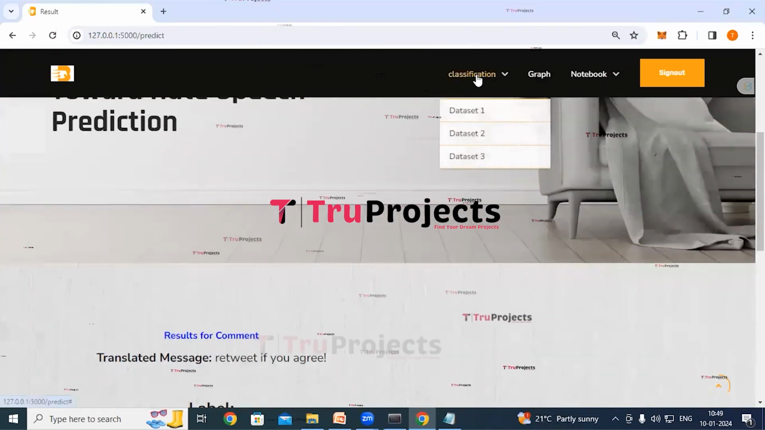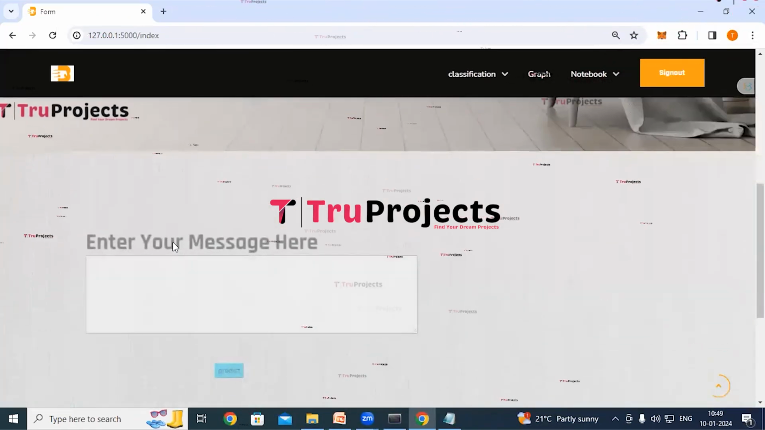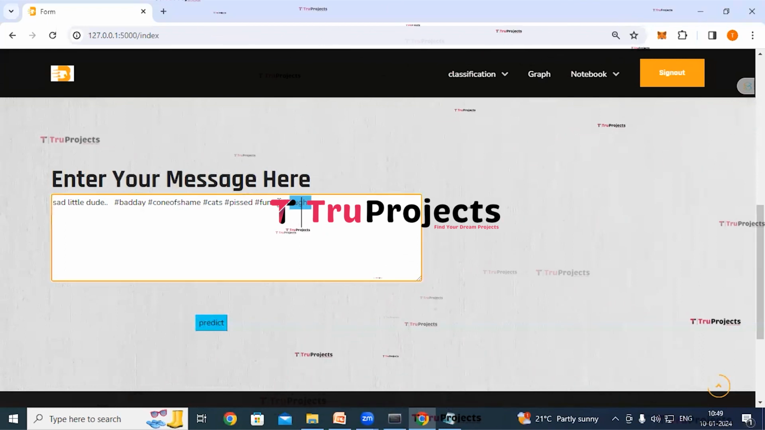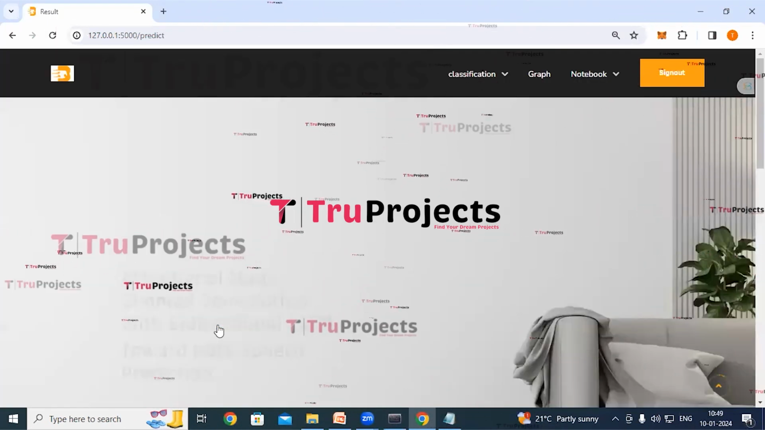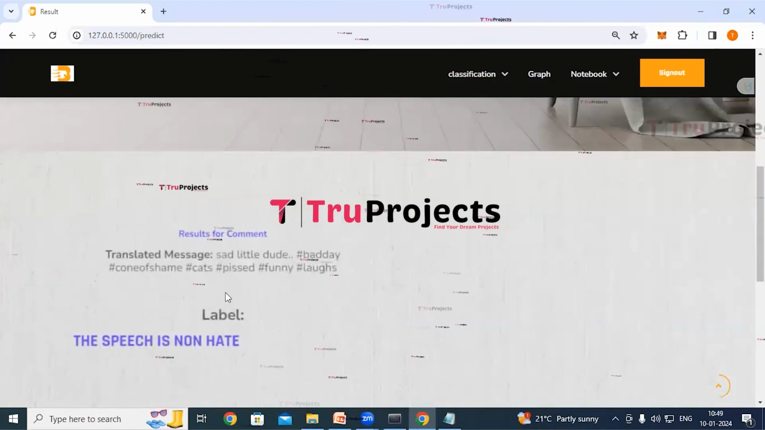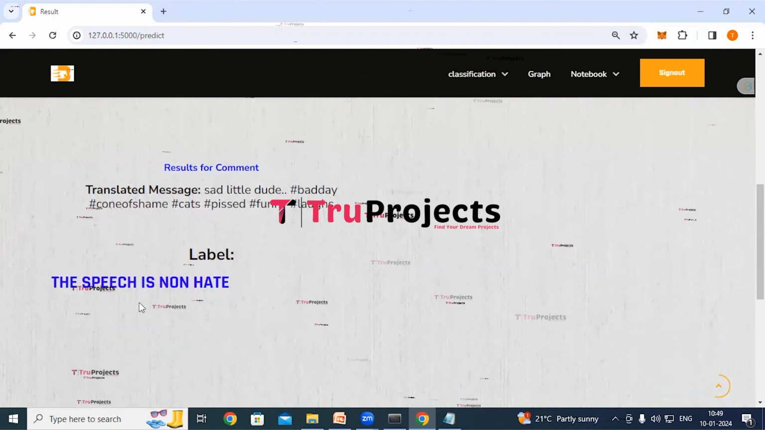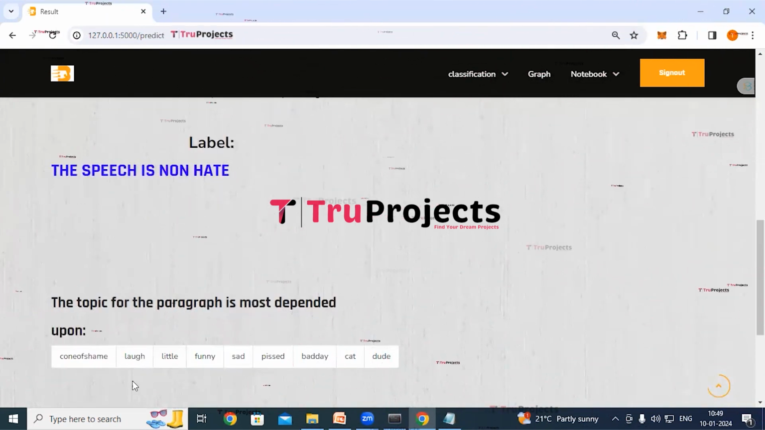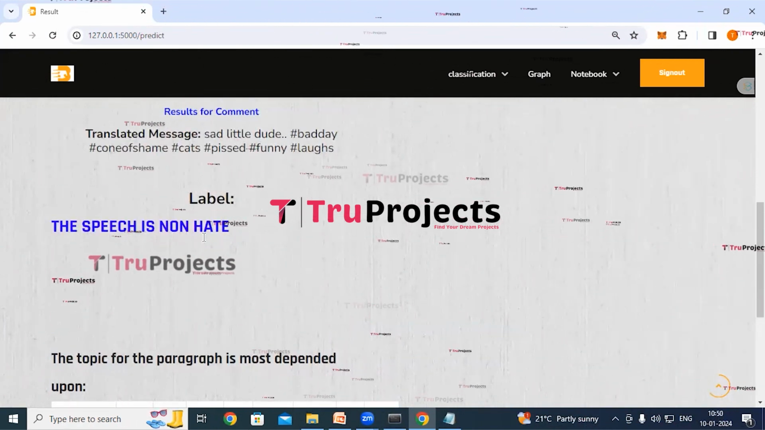Now click on classification link, click on dataset 1 link. We'll try giving another message. I have entered this message. Now click on predict button. This is the entered message and here we can see the classification, that is the speech is non-hate. And here we can see the words dependent upon which the application has classified this message as non-hate.